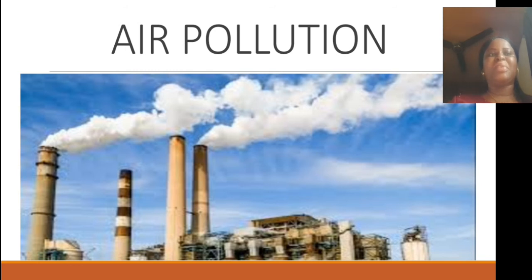The exhaust and the smoke from the generators can be quite irritating, even to the eyes, even to the nose. This one, I know everybody is familiar with it. Even some cars on the roads, when the exhaust is out, we start sneezing, we start coughing.